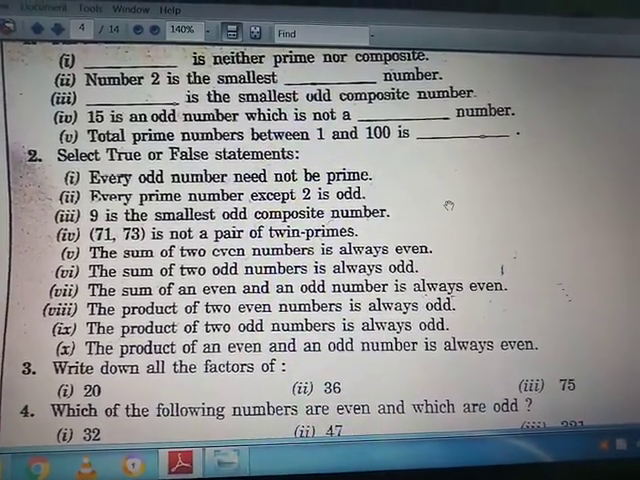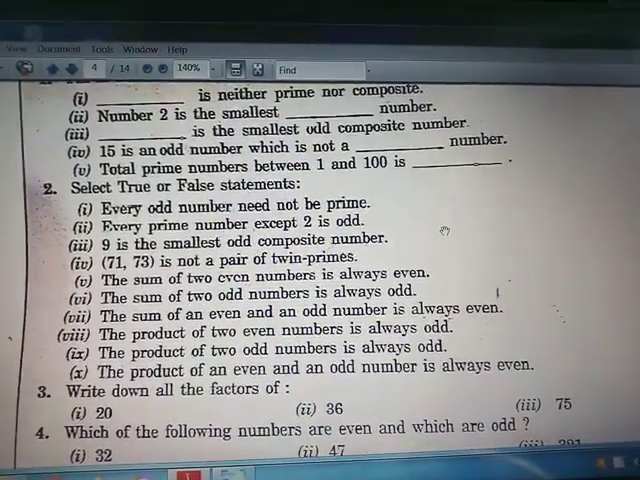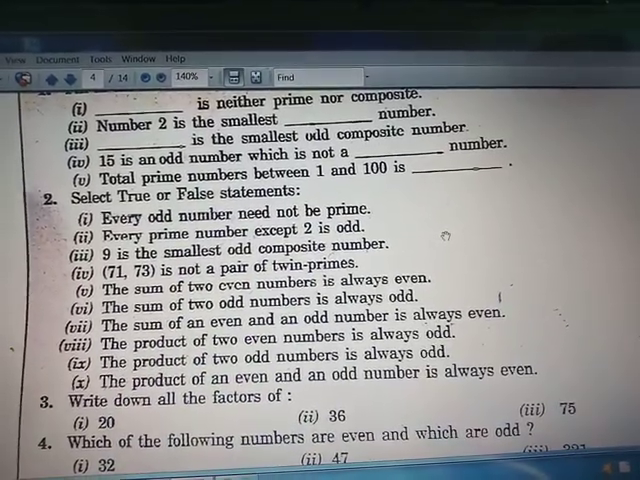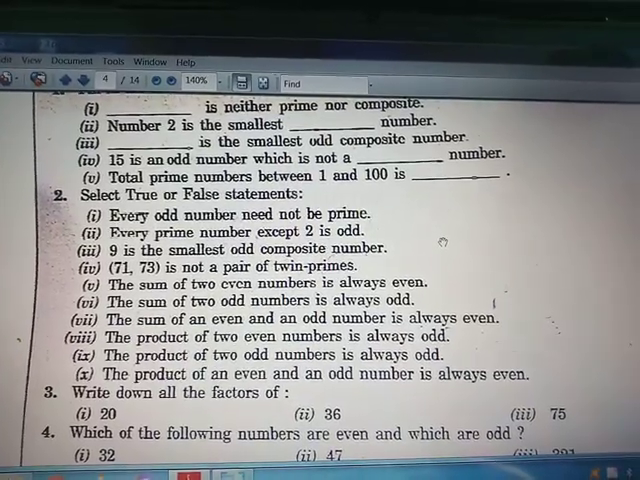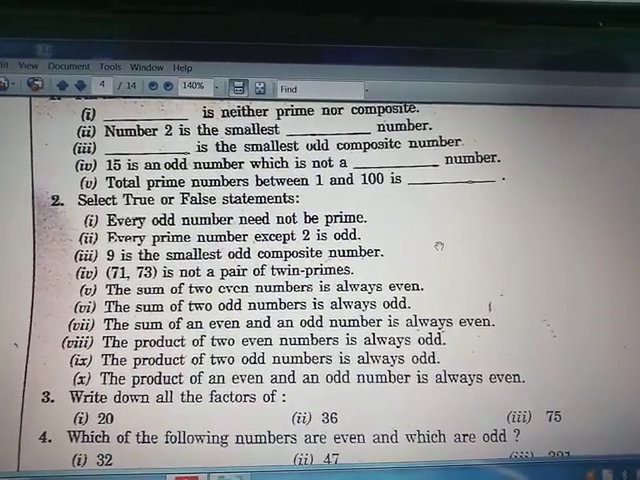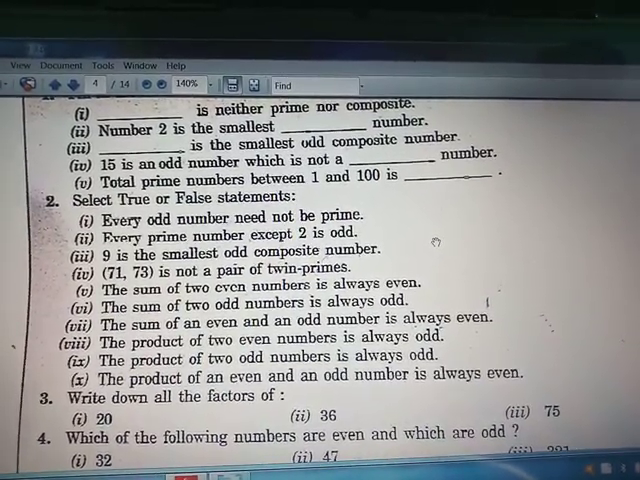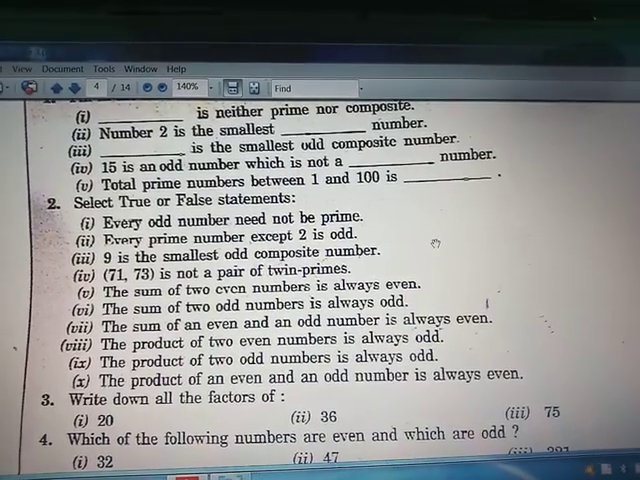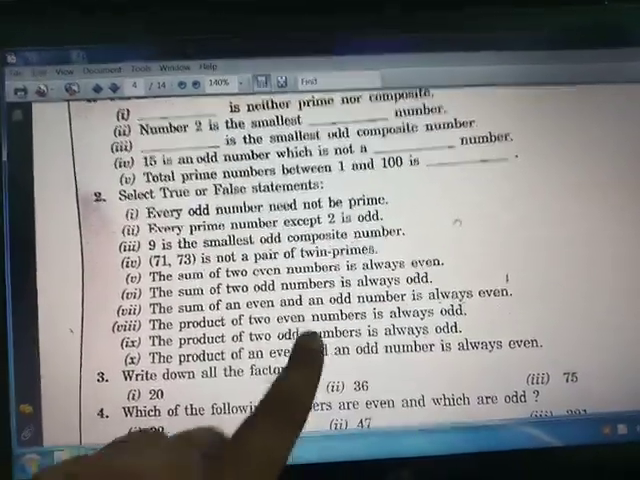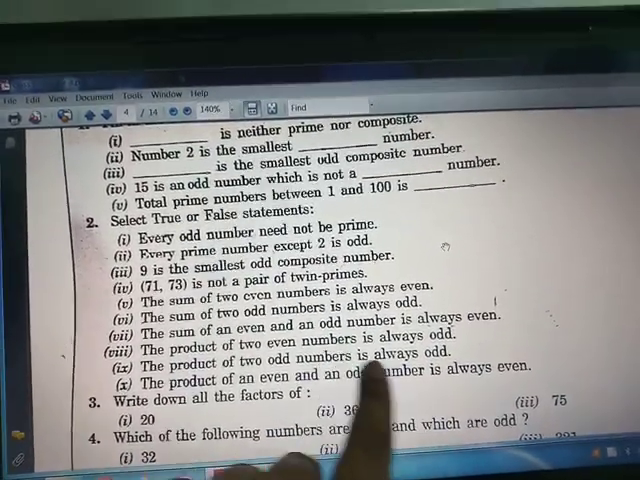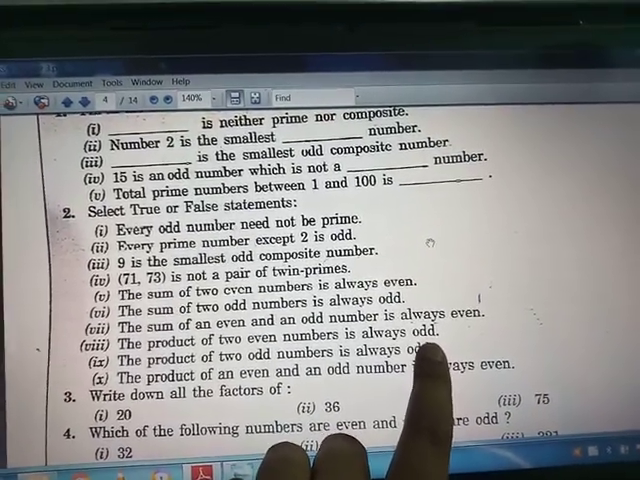Now the eighth statement: the product of two even numbers is always odd. This is also false, because, taking an example, 2 and 4, if we multiply 2 by 4 it will give 8. So the product of the two even numbers 2 and 4 is 8, which is not odd, it is even. So the eighth one is also a false statement.